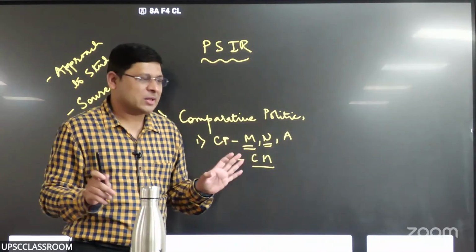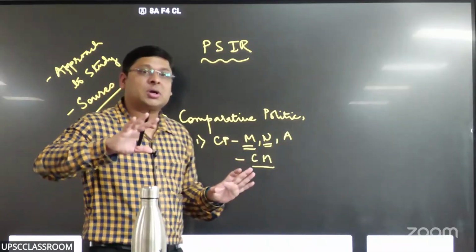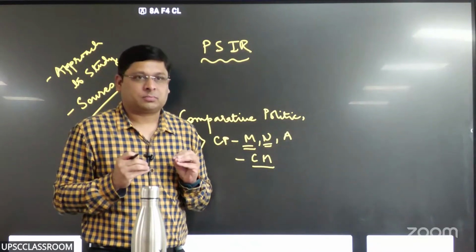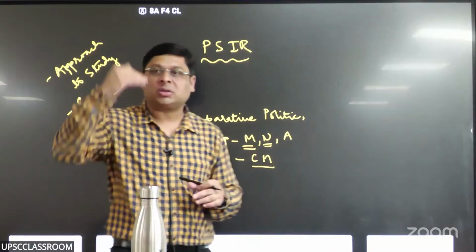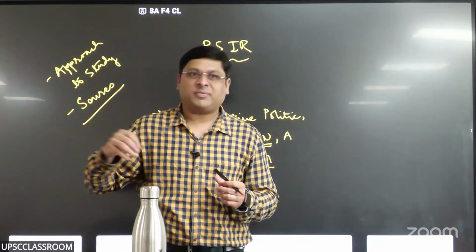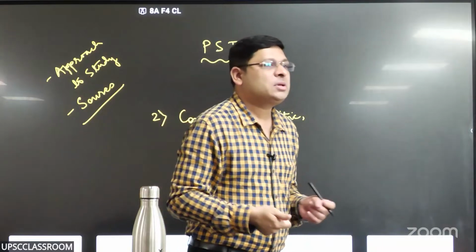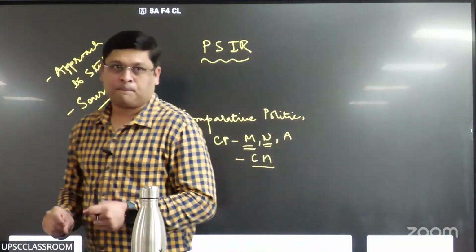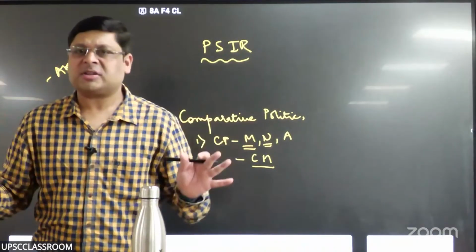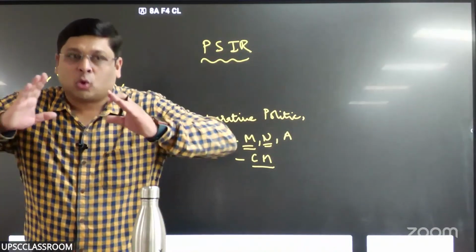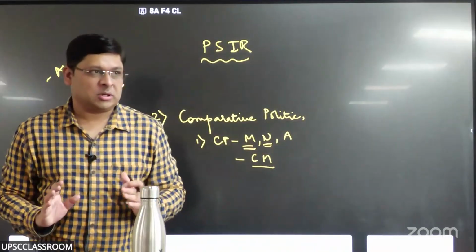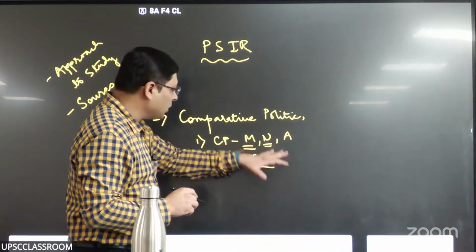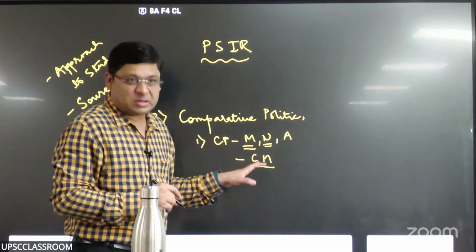So Aristotle compared. He did not employ comparative method. And comparative method has 3 stages: definition of concepts, taxonomy, classification, and then hypothesis building and testing. He compared, that's it, and he came up with his own theory, Aristotle's theory. But comparative method is a modern method.